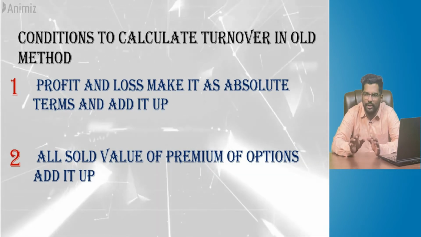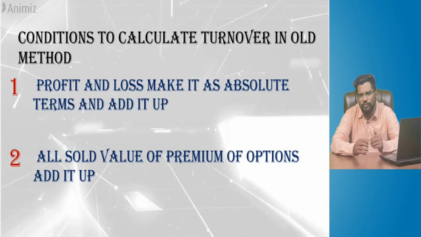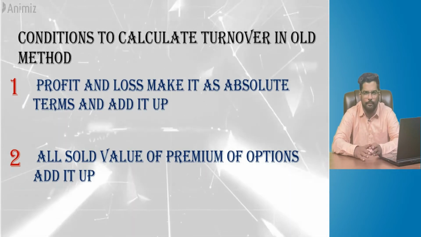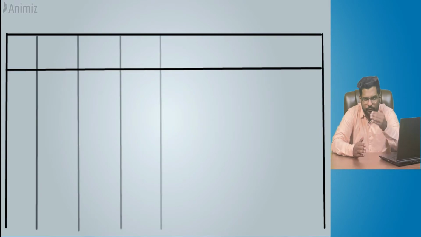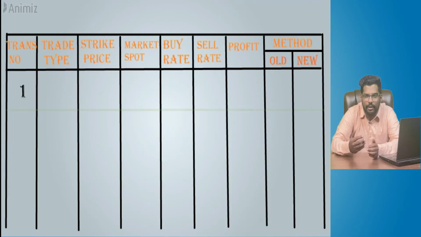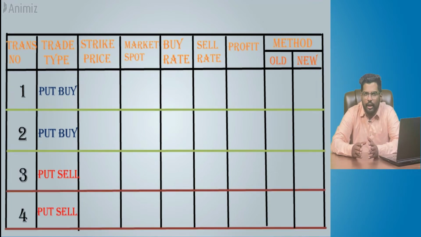Let us see with an example: one from an option buyer perspective and two from an option seller perspective. In this table, the first two transactions are from the option buyer perspective, the second two from the option seller perspective. As an option buyer, I have bought a put at the 17,500 strike price on one expiry, for 100 rupees.